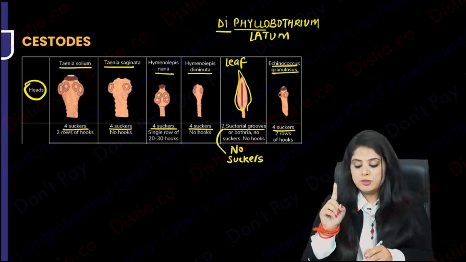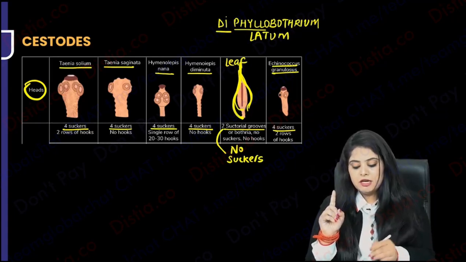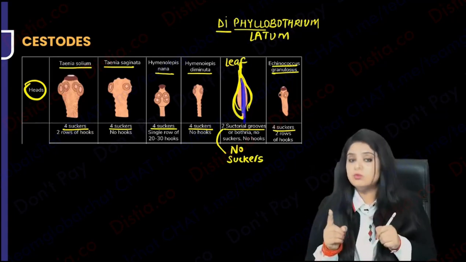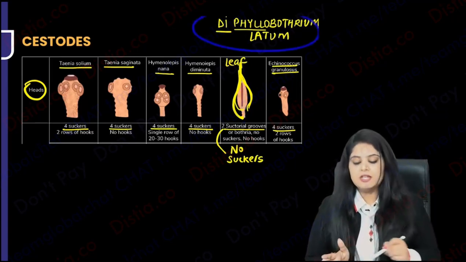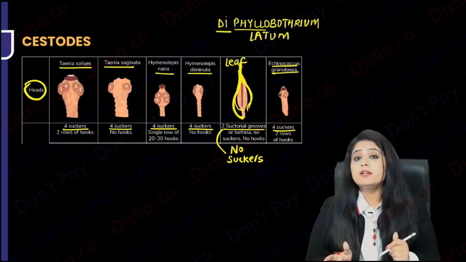You've understood which is the only organism which will look like a leaf and will show you the presence of these different lines or these grooves. That's Diphyllobothrium latum. Rest all of them have suckers. How do I differentiate between the rest? Now I'm going to look at their hooklets.